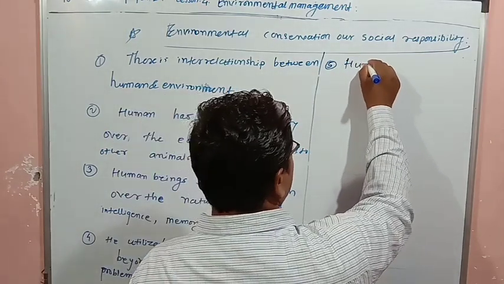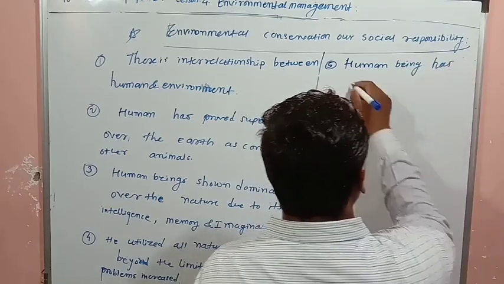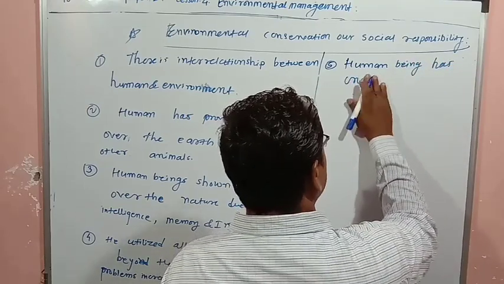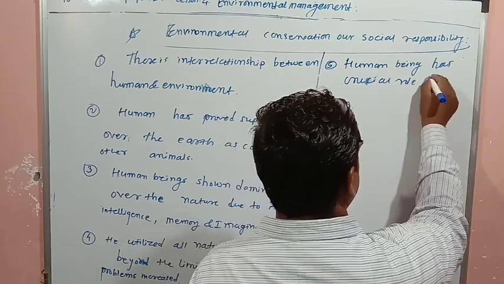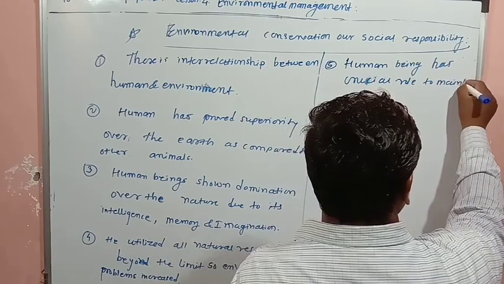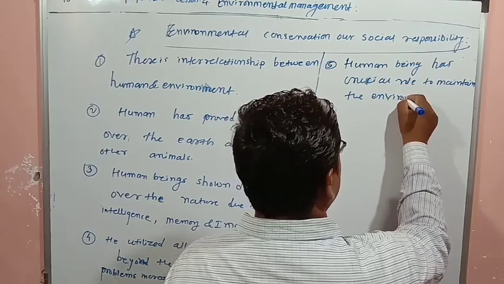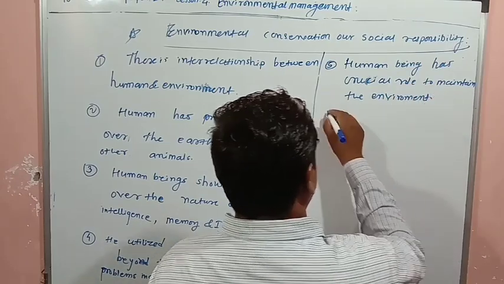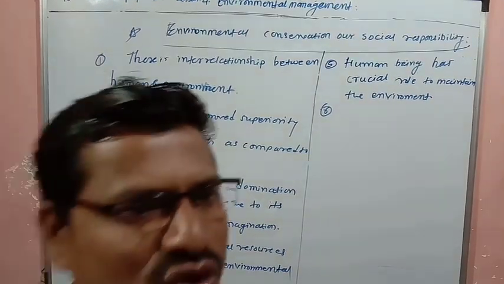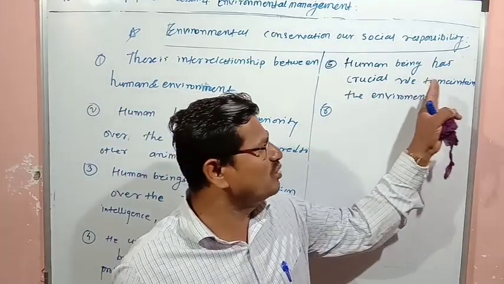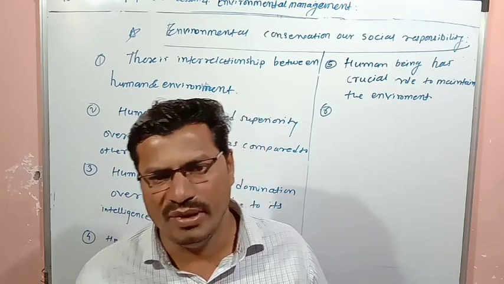Human beings have a crucial role to maintain the environment, to maintain the environmental balance.